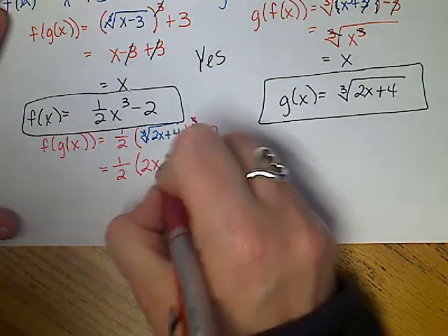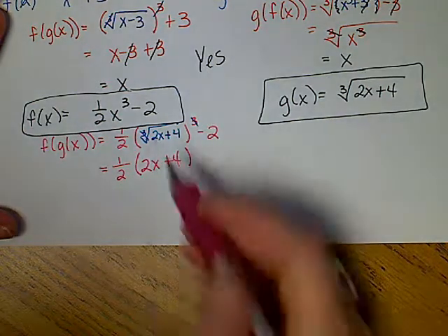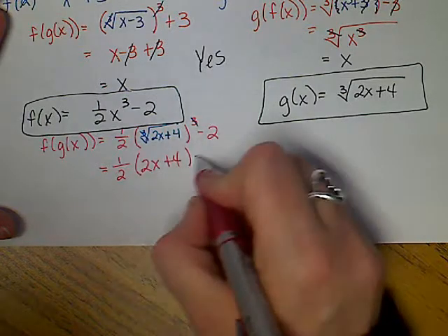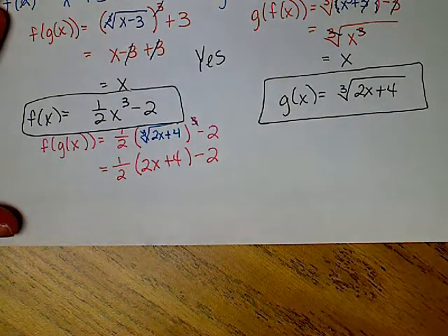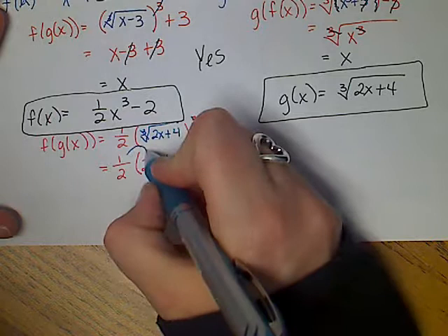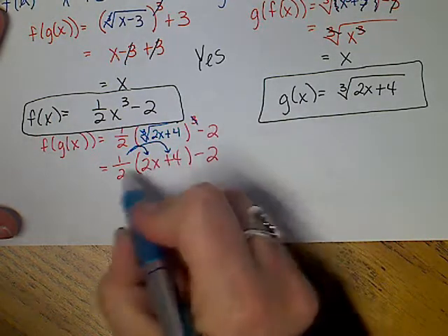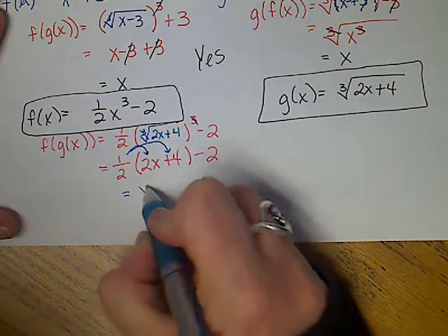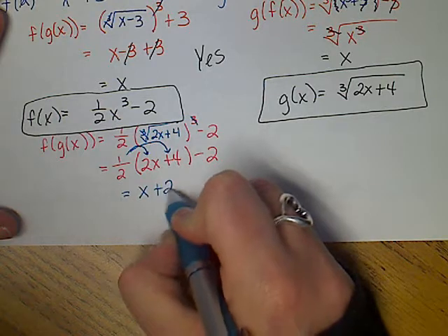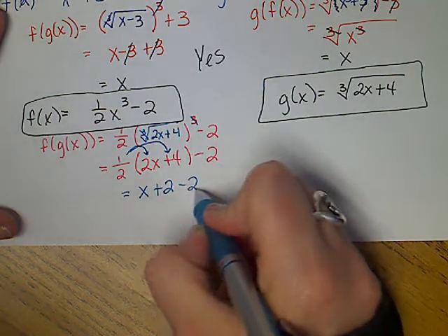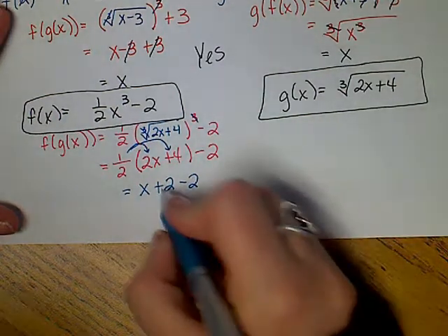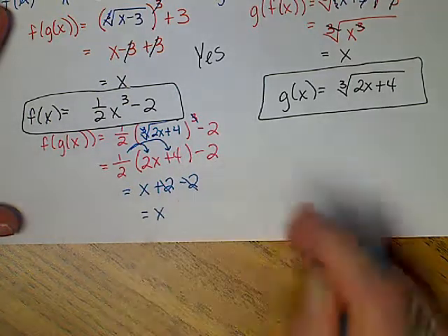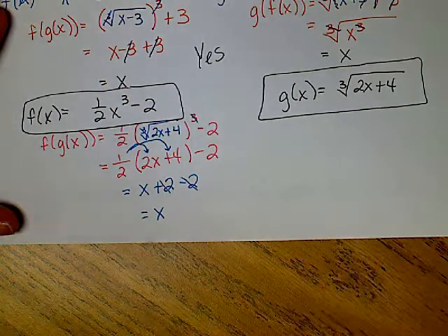So you're going to say 2x plus 4. So the cube and the cube root disappeared, nothing else. You're going to distribute the 1/2, and 1/2 of 2 is 1x, 1/2 of 4 is 2, bring down the minus 2. And you're going to say those are going to cancel out for me, and I got x.